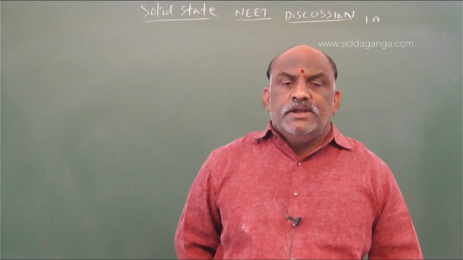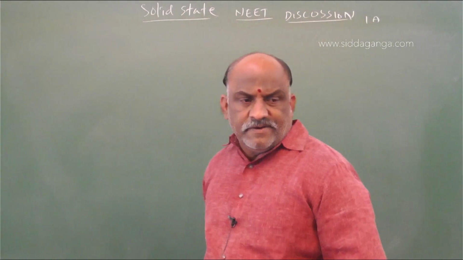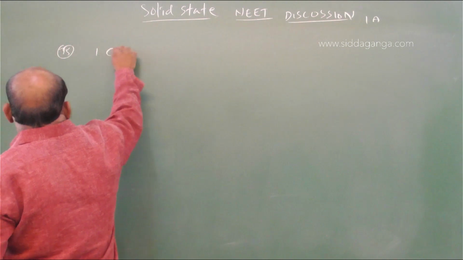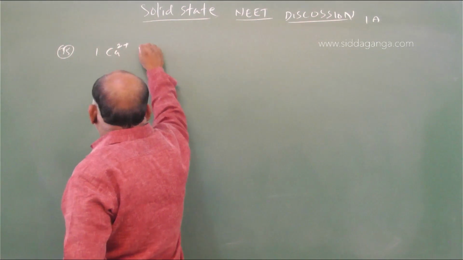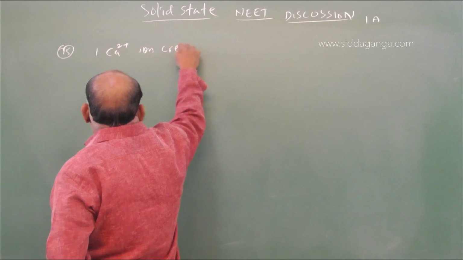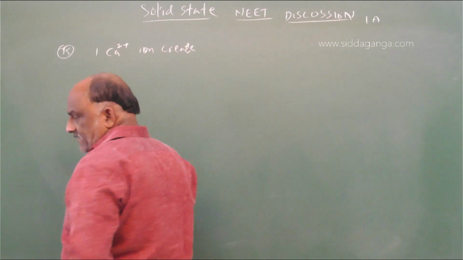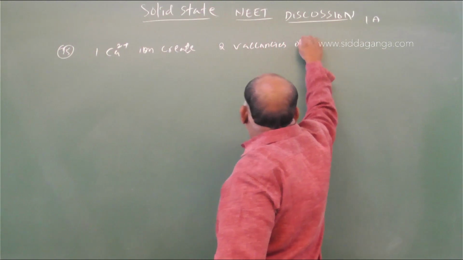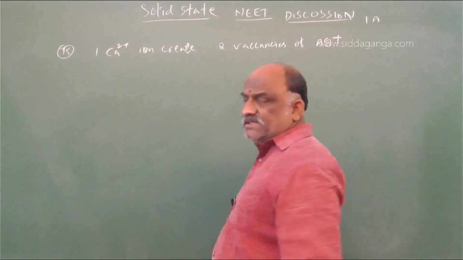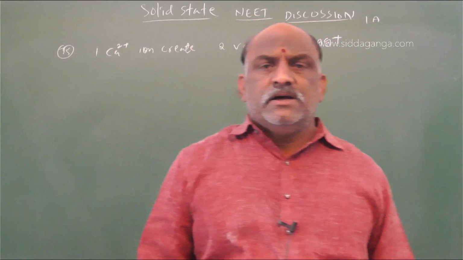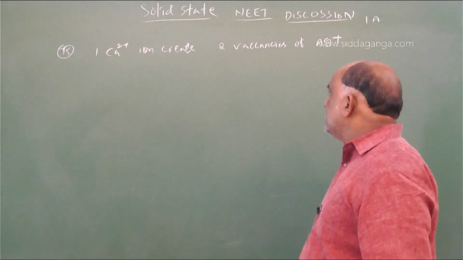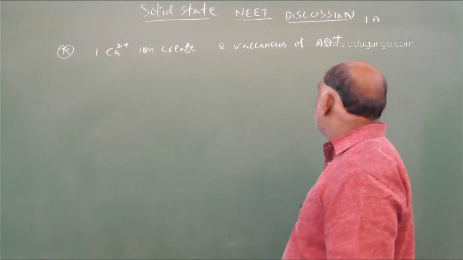So here you should write, this is question number 75. 1 Ca2+ ion creates two vacancies of Ag+, because calcium is in the +2 state and silver is in the +1 state.